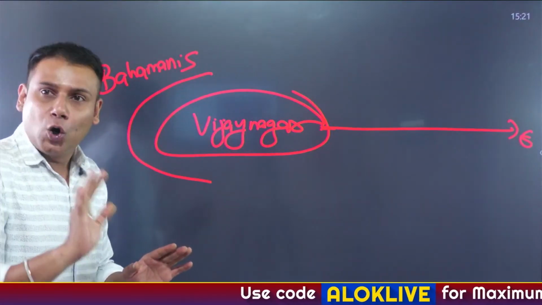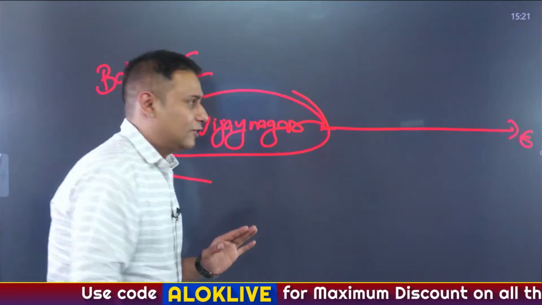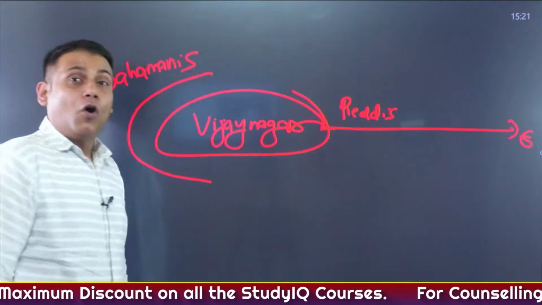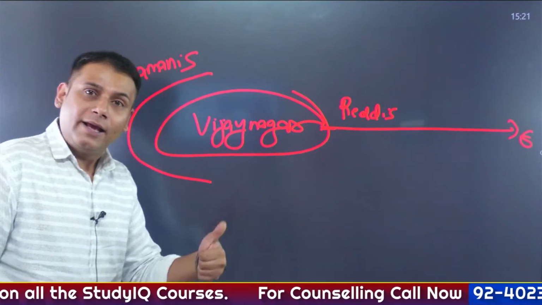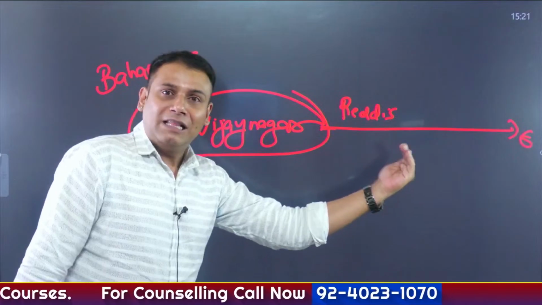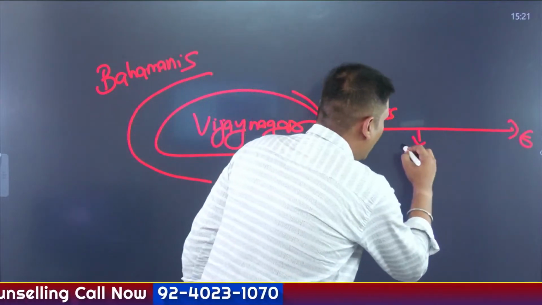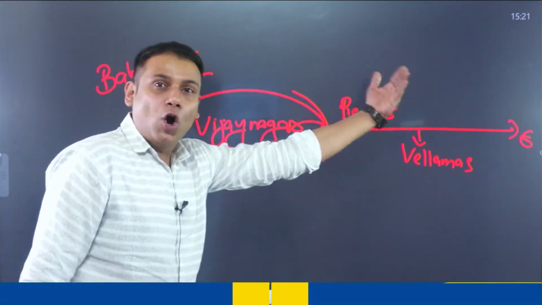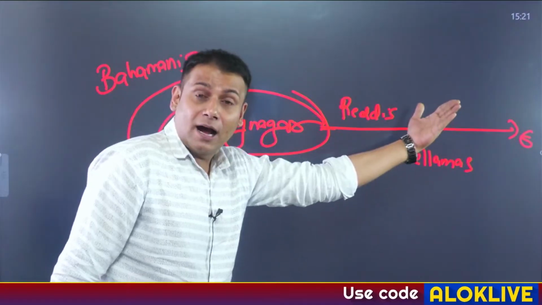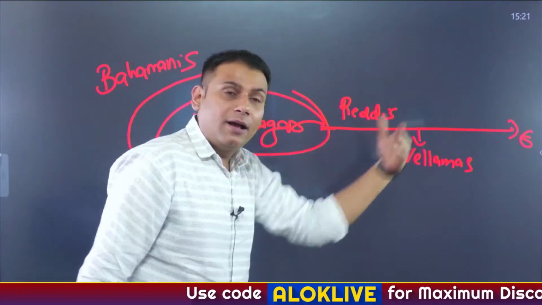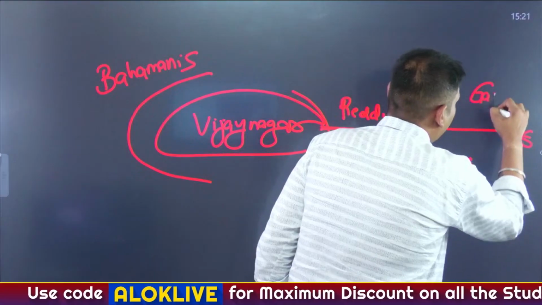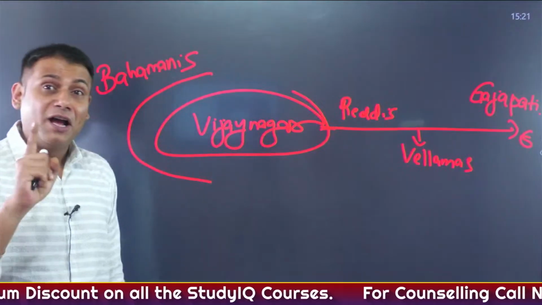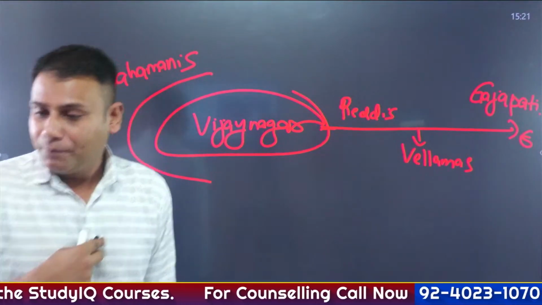They had three major enemies. One was the Reddis of Kondavidu, particularly Andhra. Beyond Andhra, in the region of Telangana, were the Velamas. And beyond that, particularly Eastern Ganga, precisely the region of Kalinga, that is the Gajapati. We have studied about the Gajapatis in the region of Odisha, if you remember.